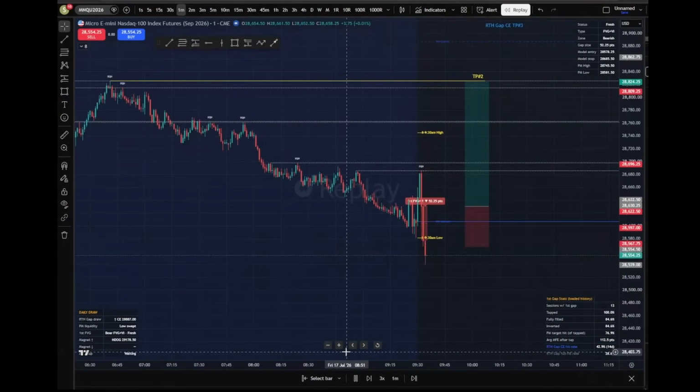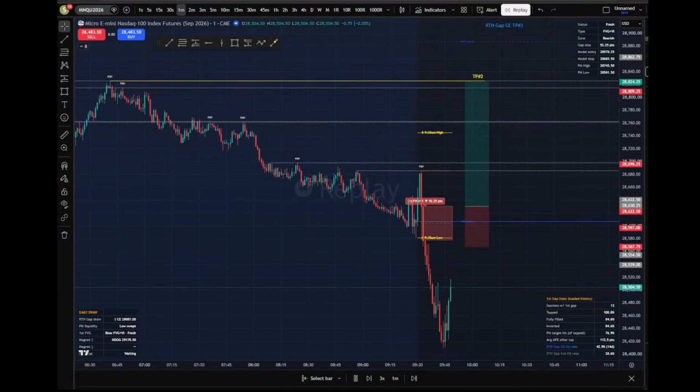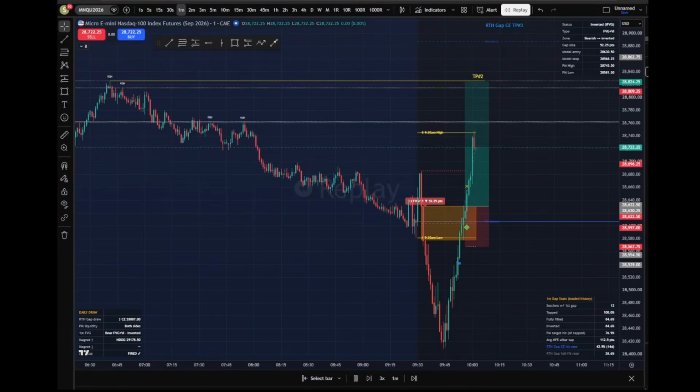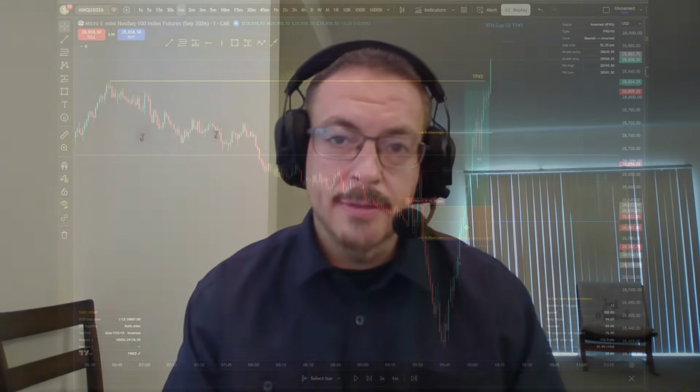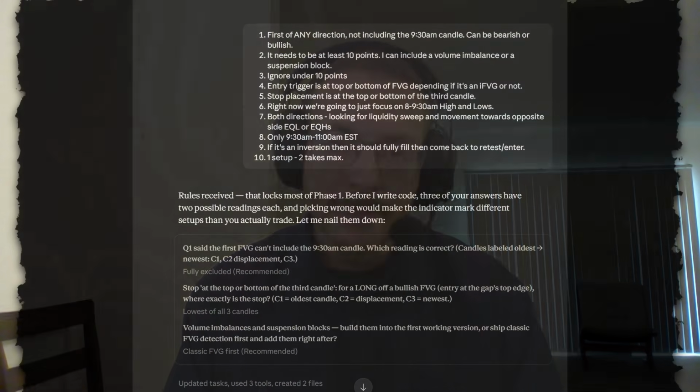Range marked, 9:30 opens. First gap prints here. Low taken. The draw's up towards those equal highs. And that's it. That's the model. One window, one gap, one decision. Notice what's not in there? No judgment words. Every term is a thing you can point at on a chart.